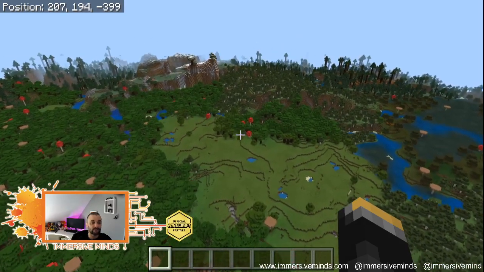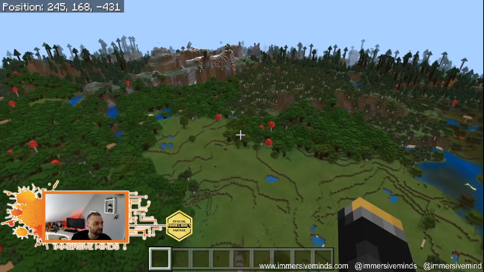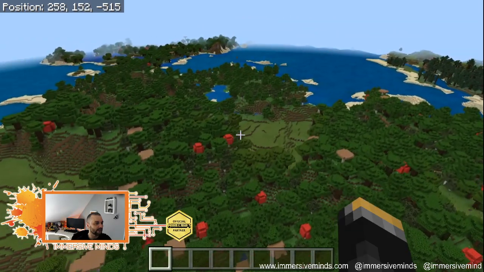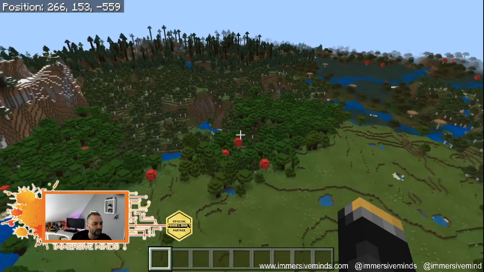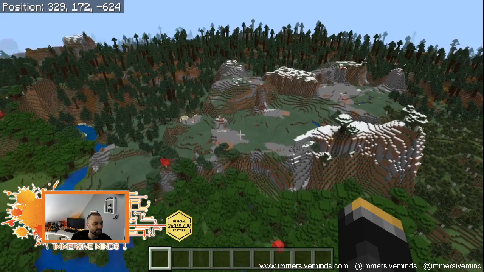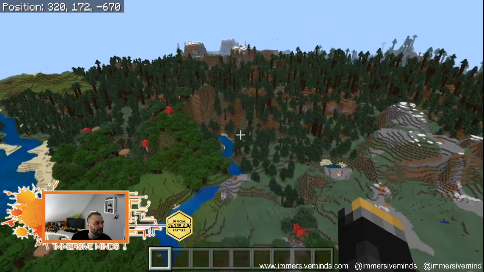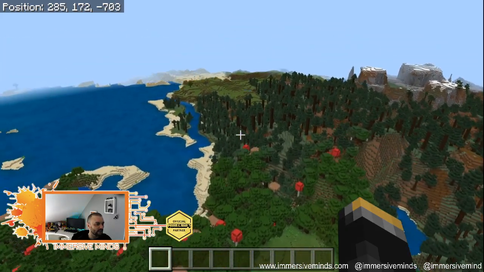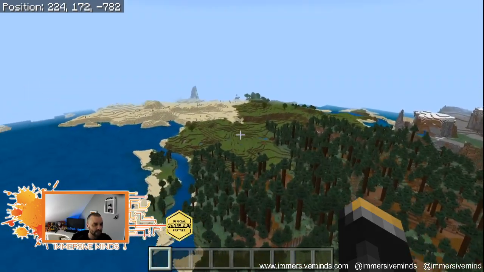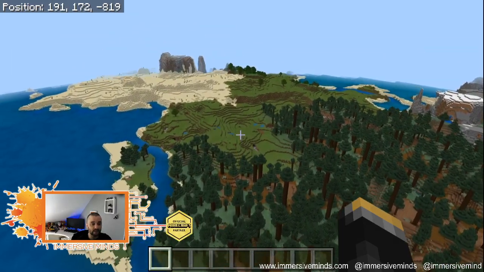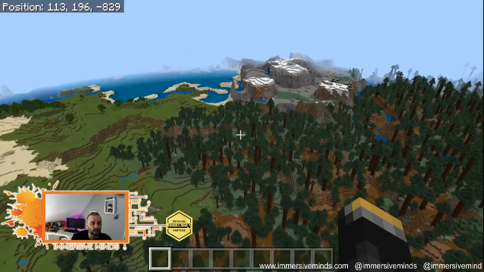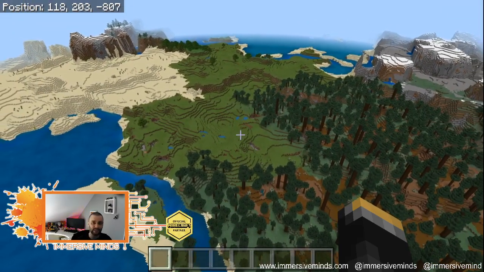We're going on a village hunt. Nope, I can't see one anywhere nearby, and that is a shame, because they often have their own farming systems built in. Let's just head over here, and I think I'll settle down somewhere in the plains here between the taiga, and here's three separate biomes. We were talking about biomes previously. In fact, four.